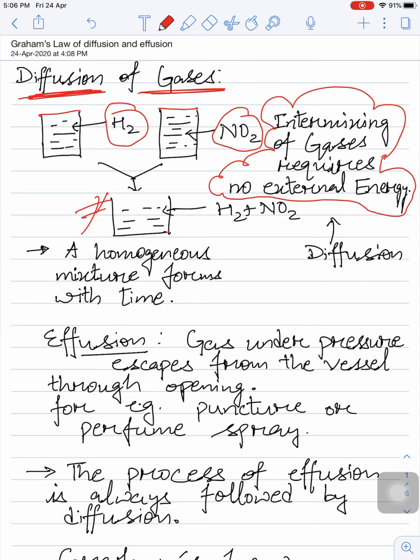So what will actually happen, the gases will intermix into each other, and H2 and NO2 will be present in the cylinder. That is, the gas will intermix, and this intermixing will not require any kind of external energy.